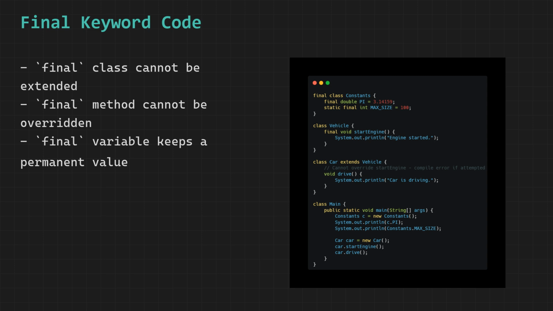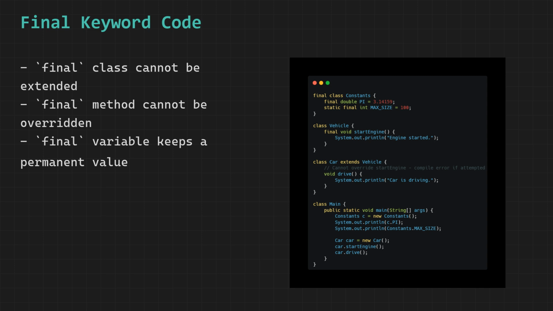Now let us look at the main class. We create a Constants object called c and print c.PI. Since PI is a final instance variable accessed through an object, it prints 3.14159. Then we print Constants.MAX_SIZE directly using the class name. Since MAX_SIZE is static and final, no object is needed. It prints 100. Then we create a Car object called car and call startEngine on it.